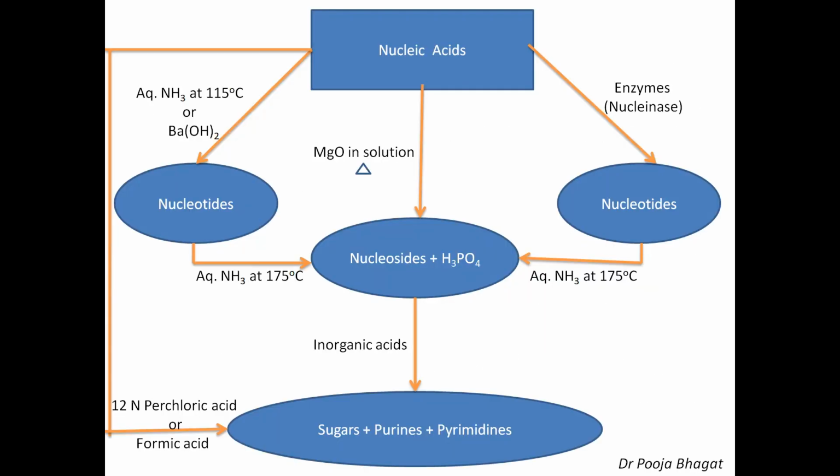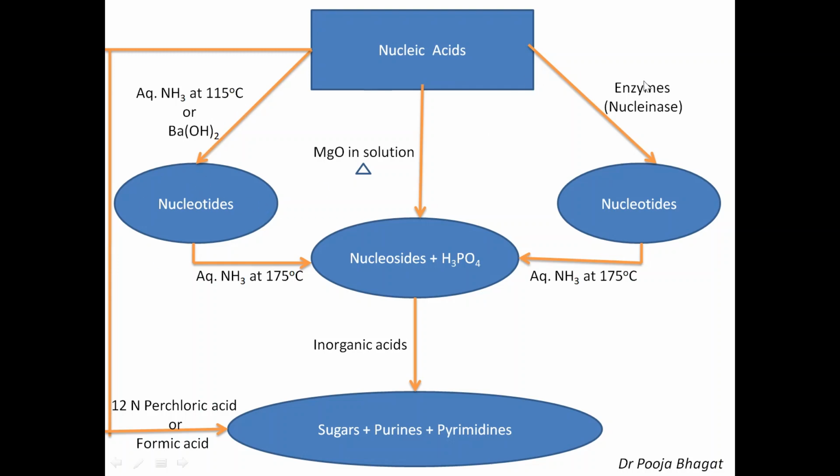Now come to the chemistry part. This is nucleic acids. I have drawn this chart to show the various hydrolytic products obtained under different hydrolytic conditions. When you hydrolyze nucleic acid with aqueous ammonia at 115 degrees Celsius or barium hydroxide, you get nucleotides.